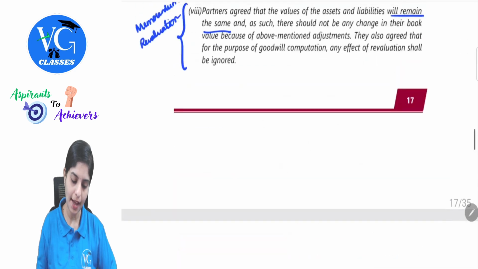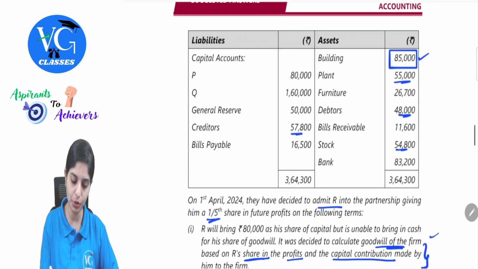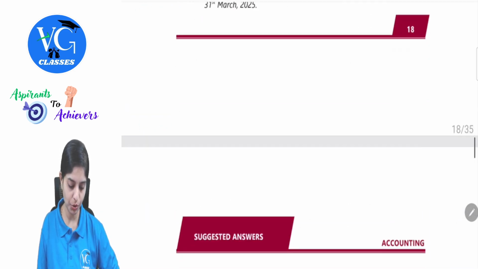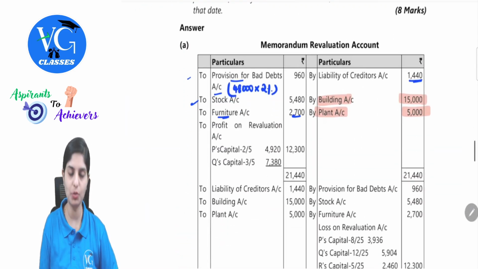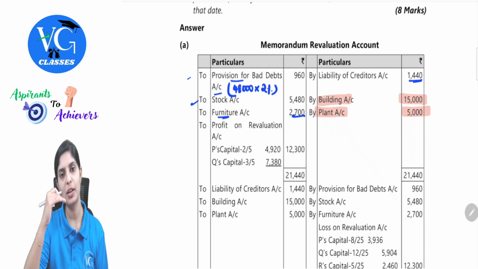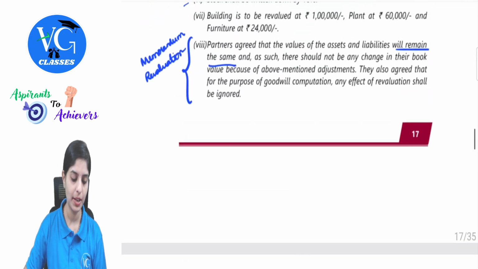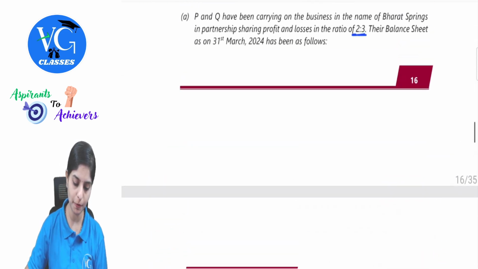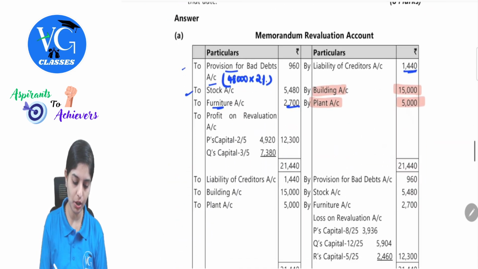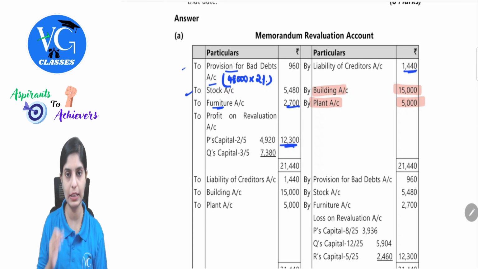Then we have furniture at 24,000. Furniture was shown in the balance sheet at 26,700. So there is decrease in the value of furniture. So to furniture in the revaluation account 2,700. Clear with this? So we have entered all the values. Observe one thing. First part will be normally as revaluation account. So we will apportion the revaluation profit or loss in the old profit sharing ratio. What is the old profit sharing ratio? 2:3. So we have taken all the values. So there is profit on revaluation 12,300 will be apportioned in the ratio of 2:3. Clear with this?